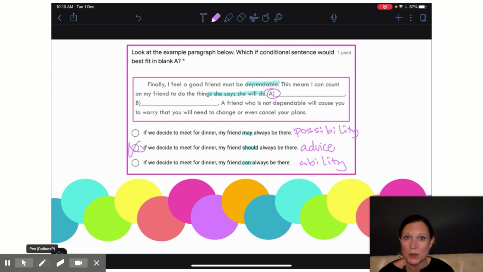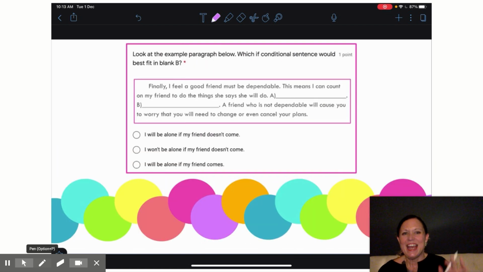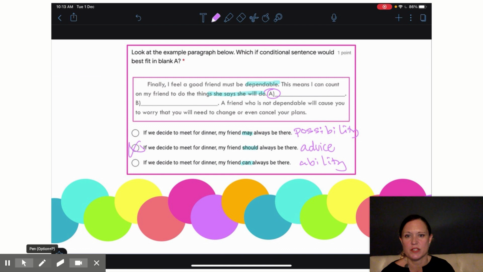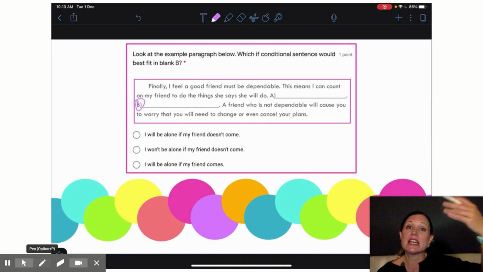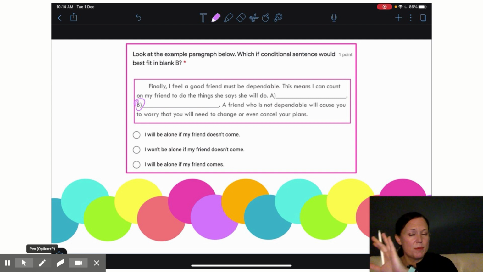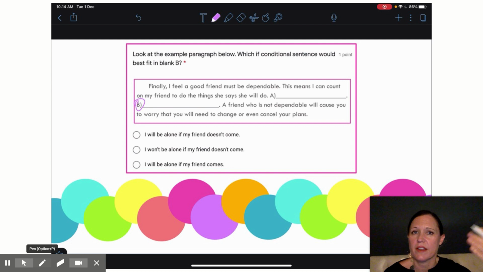So B was my best answer. And our last question asked us to fill in the blank for B. I remember my previous answer was, if we decide to meet for dinner, my friend should always be there. Now I'm going to give a results if sentence. So that was my advice. Now I'm going to follow that up with an if clause for results.